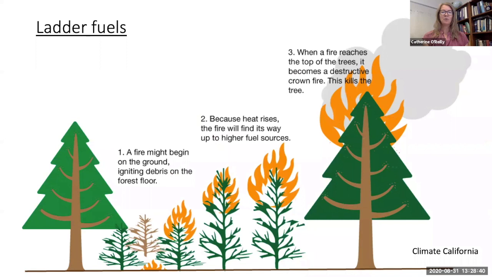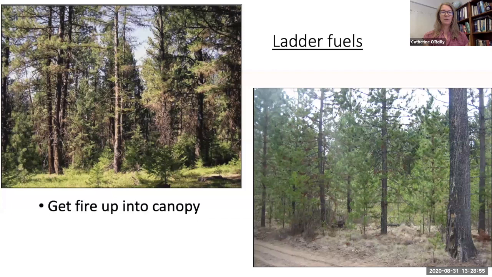For the fire to move out of the surface and up into the treetops, it needs ladder fuels. These are small shrubs or trees that allow the fire to step its way up into the larger trees and the branches in those trees near their tops. Here are some examples of a forest with ladder fuels. You can see small shrubs and young trees right next to larger trees.